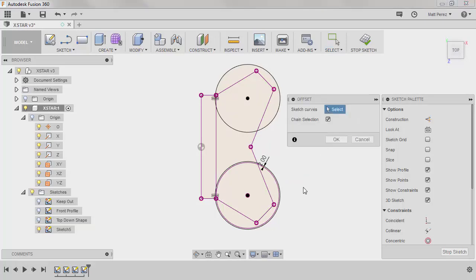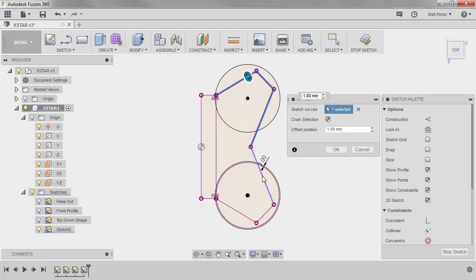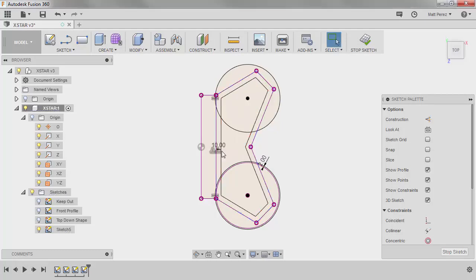So again, I'm going to use my marking menu for offset. And if you select chain selection, it'll only carry as long as there's tangency. But what you want to do is select all the entities that you want to offset. And I'm going to bring these in 10 millimeters and say OK.